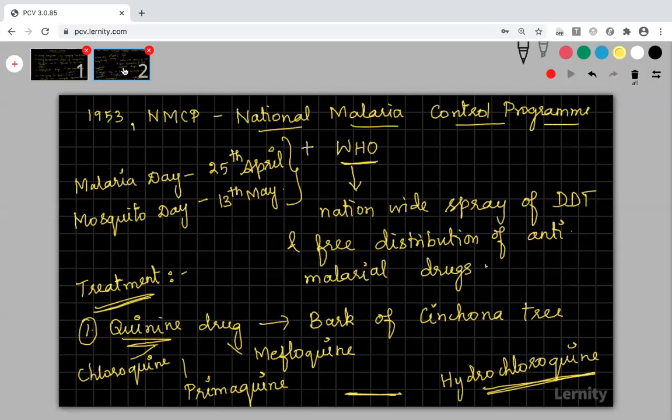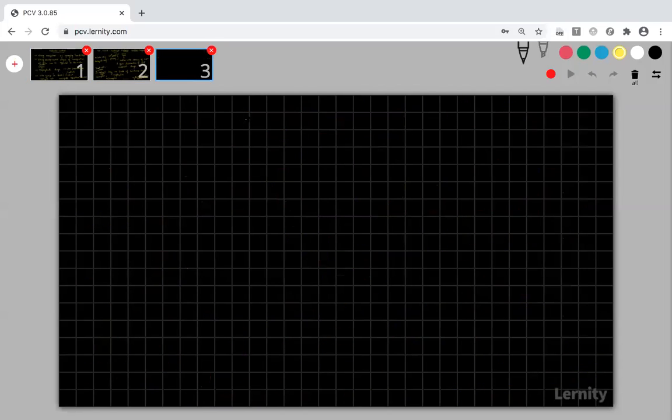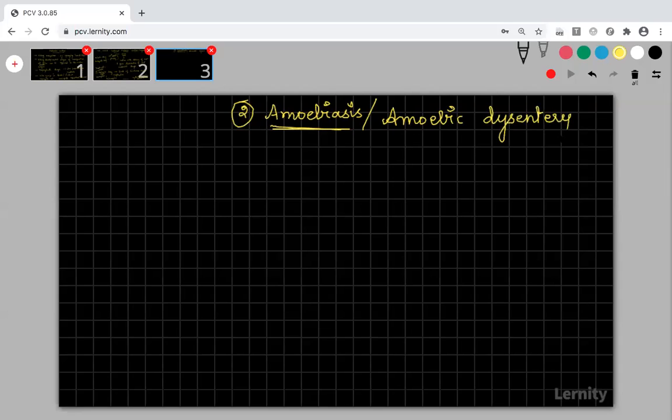Okay, fine. So now we can move on to the next protozoal disease, that is amoebiasis. Please put down the topic as amoebiasis. Now the second protozoal disease we are going to discuss is amoebiasis. I told you the other name for amoebiasis is amoebic dysentery.